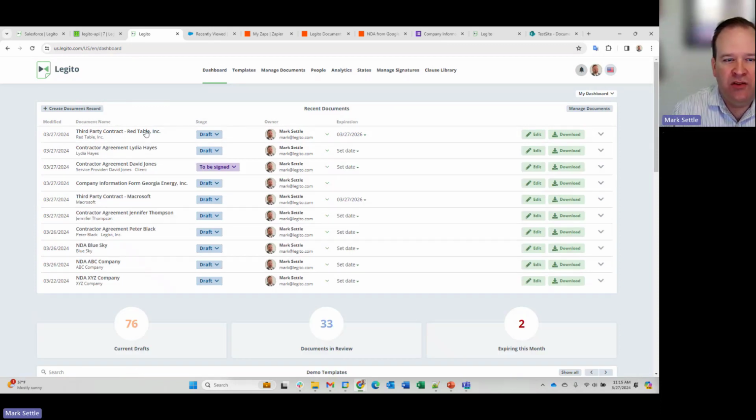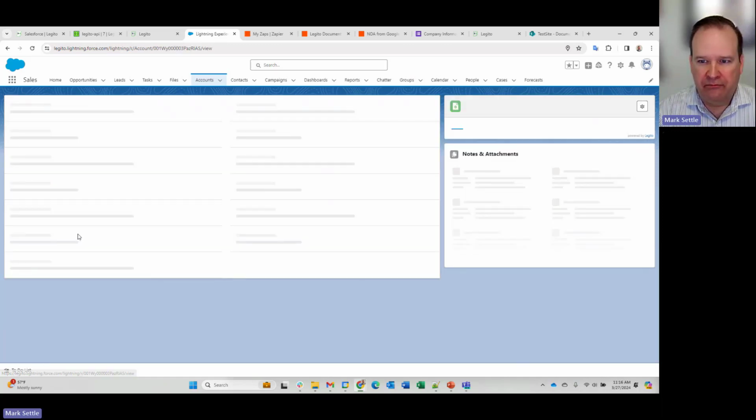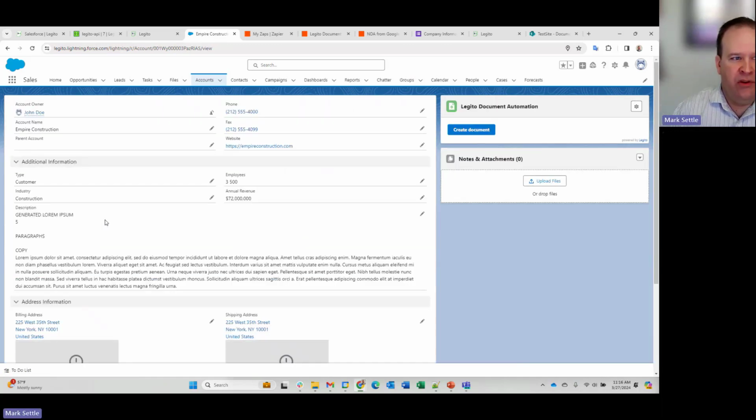All right. So let's take a look at Salesforce and the integration in Salesforce. So what I'm going to do here is I'm going to go into Salesforce. I'm in the Accounts tab. This is just a demonstration site, so a bunch of fictitious and real companies in here, but it's all fake data. But what I'm going to do here is we'll look at the account page and we'll see our integration. So let's do this Empire Construction. So I can go into the account page for this, and you'll notice right away in the top right-hand corner here, I've got a Legito document automation widget.